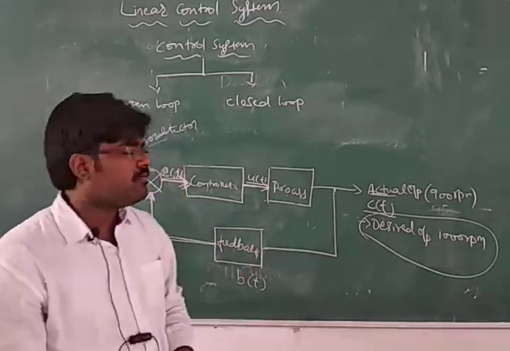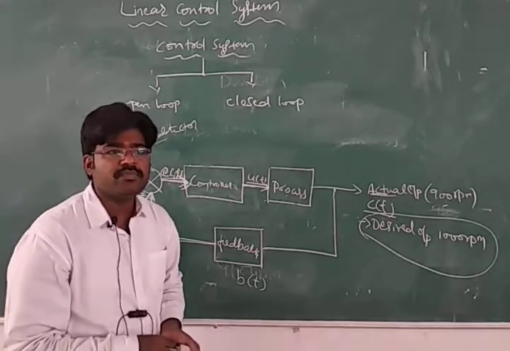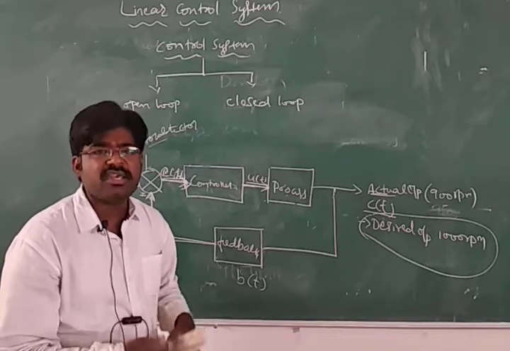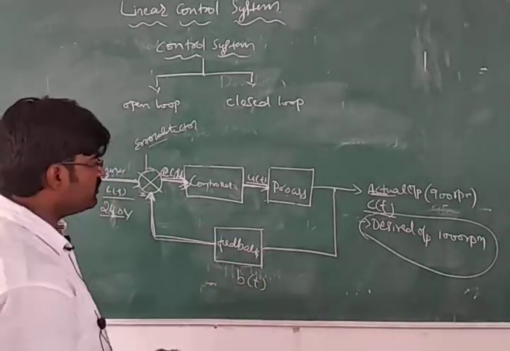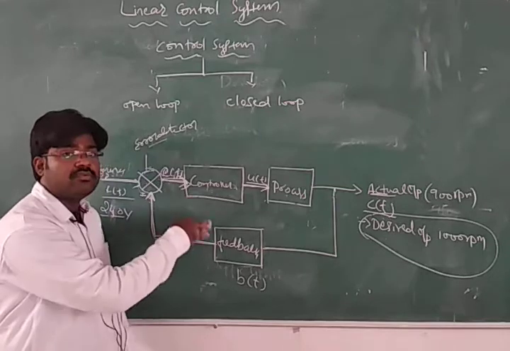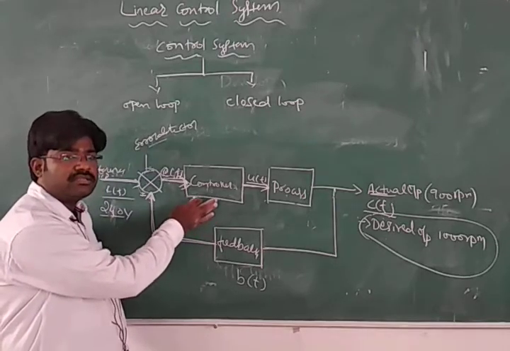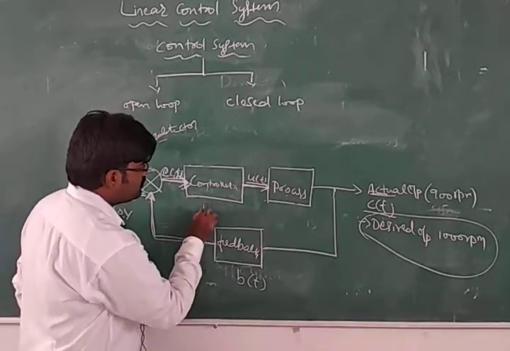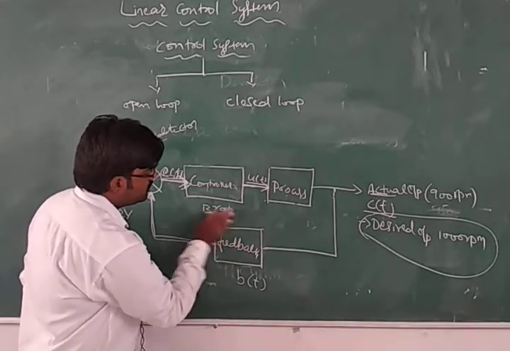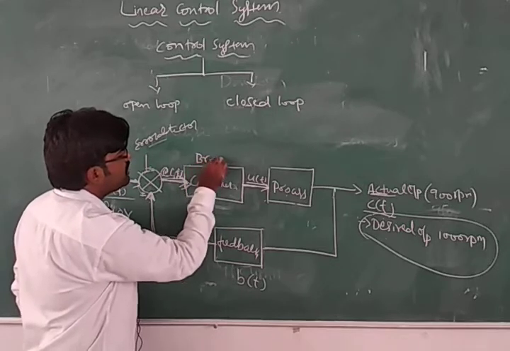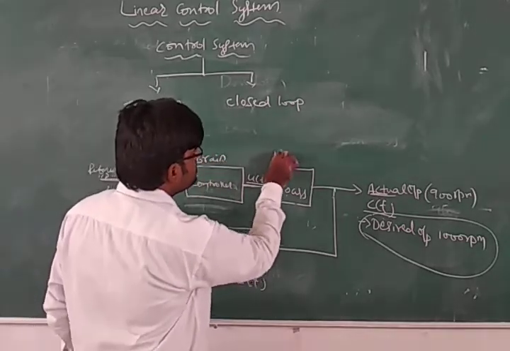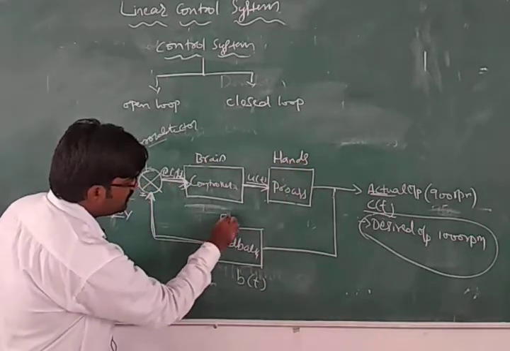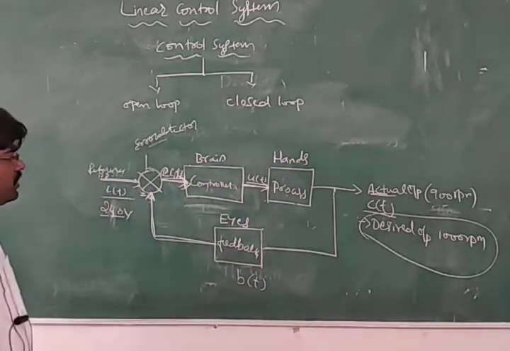I will give you one example of a closed loop control system. The best example of a closed loop control system is the human being, or you can say the human body. So I will explain how these different types of equipment and controllers relate to the human body. This you can consider as the brain, this you can consider as the hands, and this you can consider as the eyes, right?